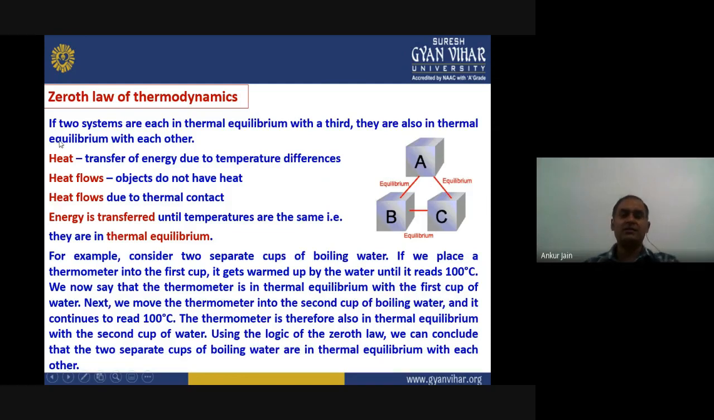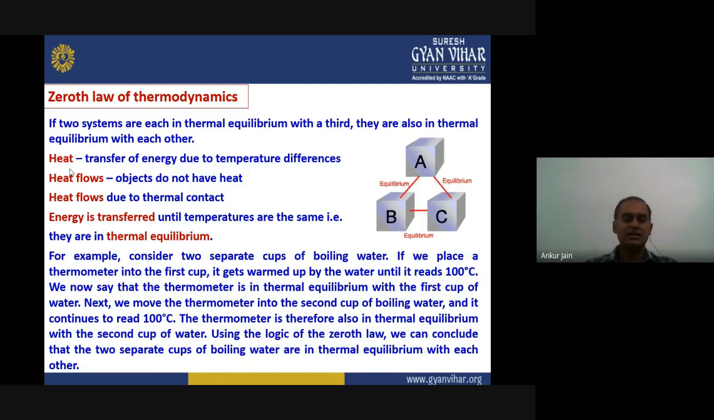In this law, we define some terms. For example, what is heat? Heat is transfer of energy due to temperature difference. Okay, then heat flows, but the objects do not have heat. Heat flows due to thermal contact. When two objects or two systems are in thermal contact, then only heat can flow. And if they are at different temperatures, energy will be transferred until they both are at the same temperature, or we can say they both are in thermal equilibrium.